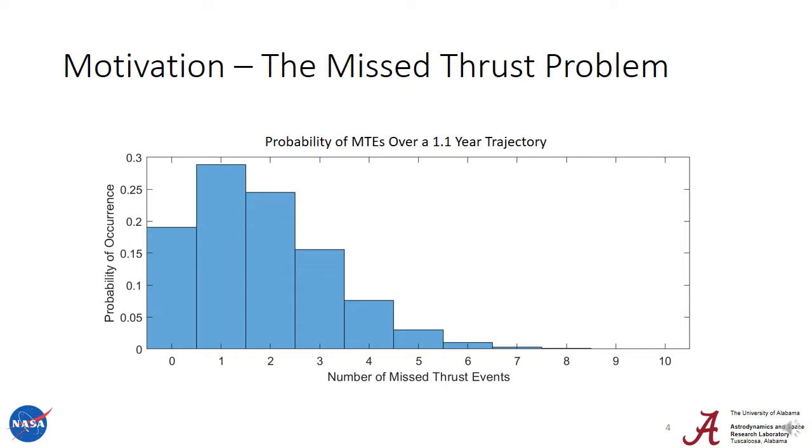If we look at a graph of the number of missed thrust events and the probability of occurrence on a 1.1 year trajectory, we can see that the likelihood of one missed thrust event or two missed thrust events is greater than the likelihood of no missed thrust events. Furthermore, the cumulative probability of two or more missed thrust events is greater than 50%, meaning the question is not just, will there be a missed thrust event, but how many missed thrust events and what will we do about it?